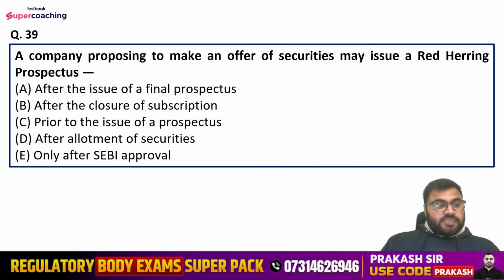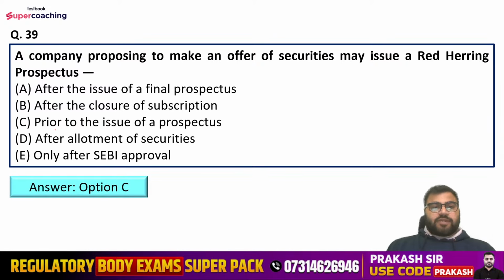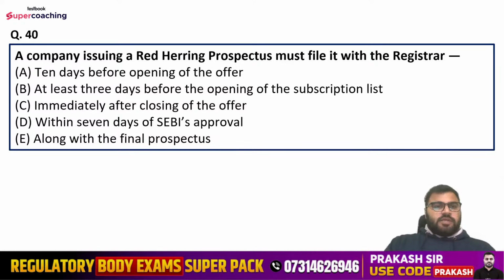Lakshman is saying C, Nilesh is saying C, Mansi, option C. So the right answer is option C, that is prior to the issue of a prospectus. So a company proposing to make an offer of securities may issue a red herring prospectus prior to the issue of a prospectus, right?